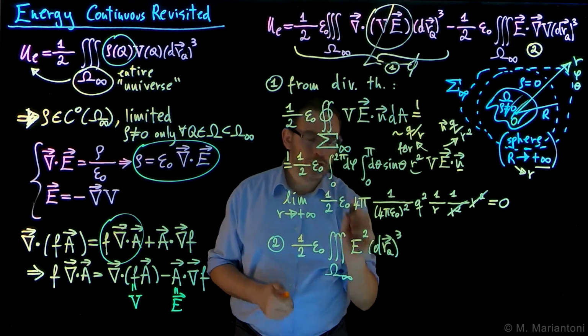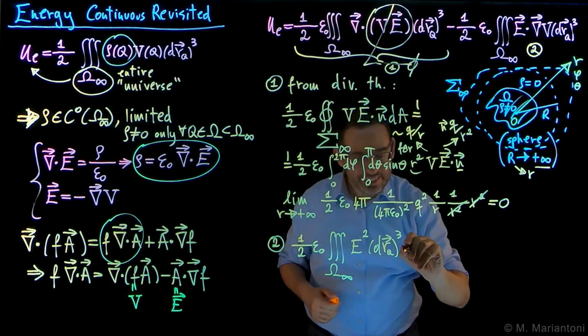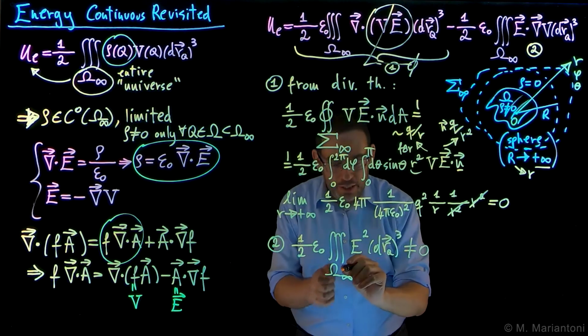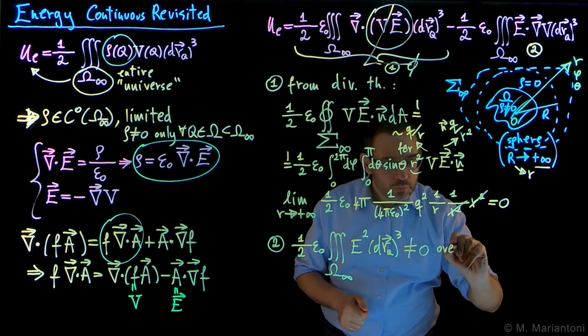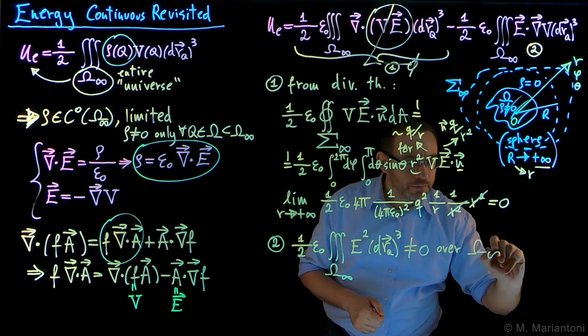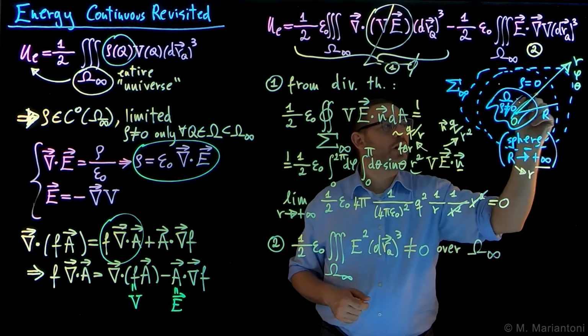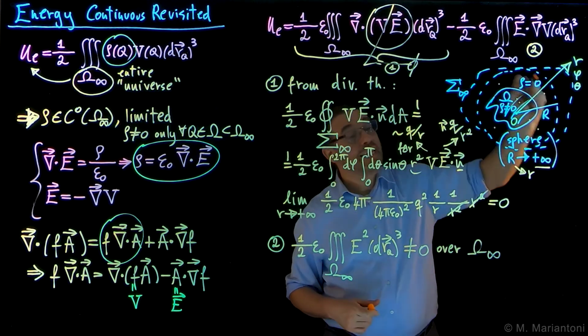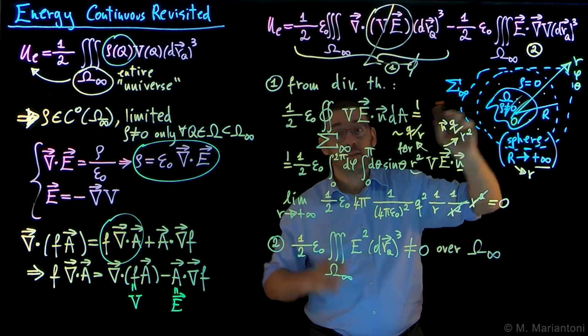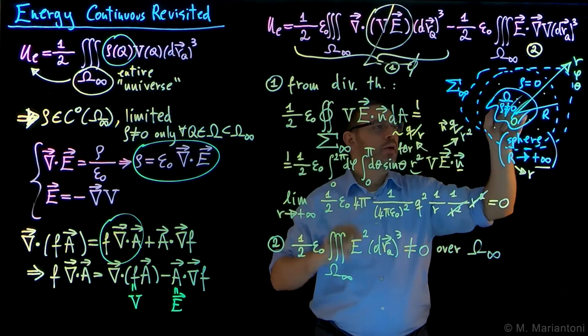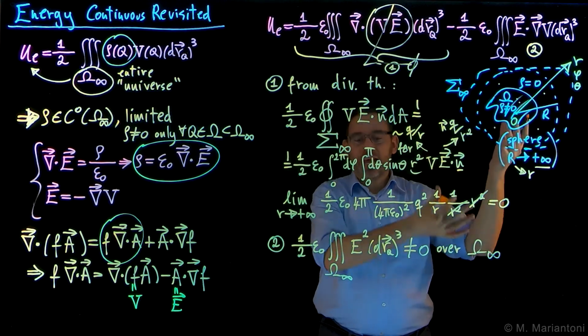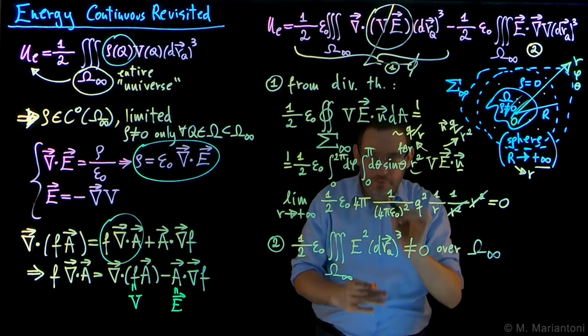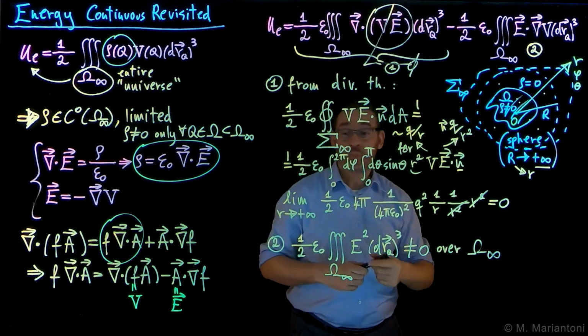Why does this one not go to 0? The reason why this one is different than 0 is because here we are integrating over capital omega infinite, so we are integrating everywhere, also at finite distance, not only on an infinite boundary. This one was only an infinite boundary, whereas here we're integrating also at finite distance. So this one clearly is different than 0 because of that very reason.